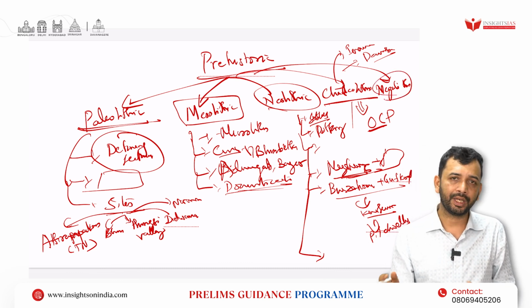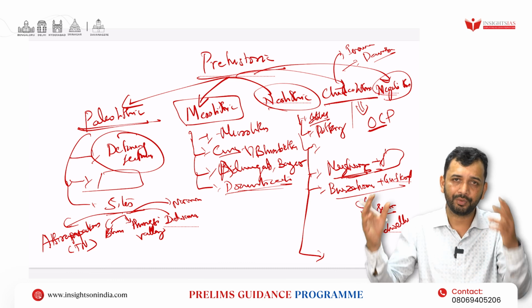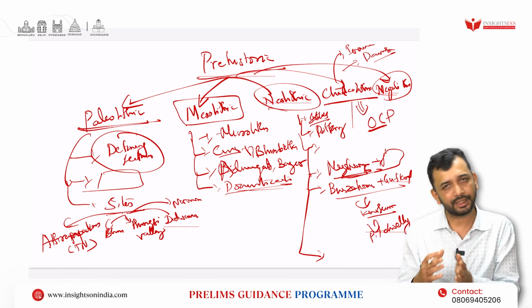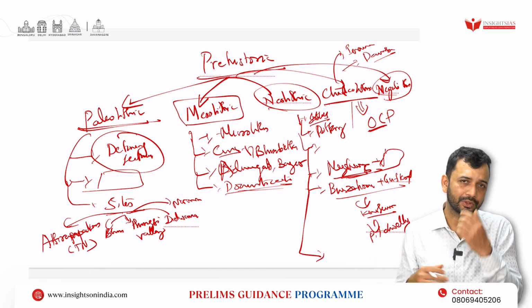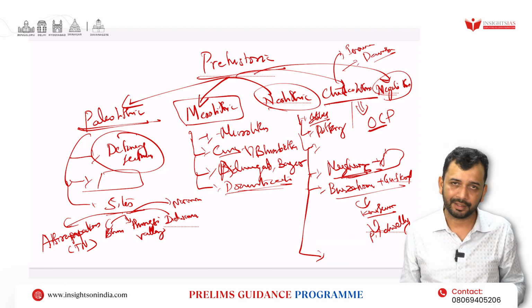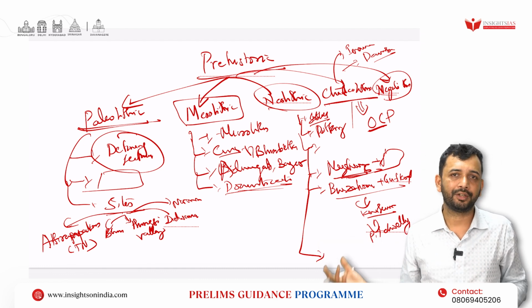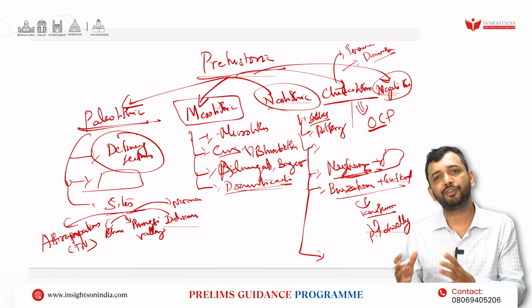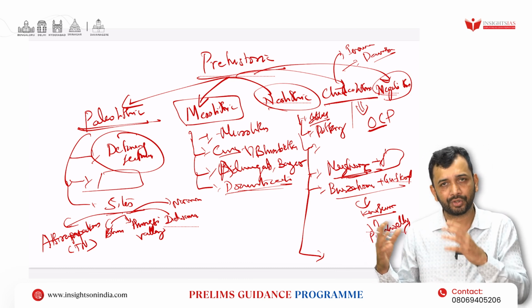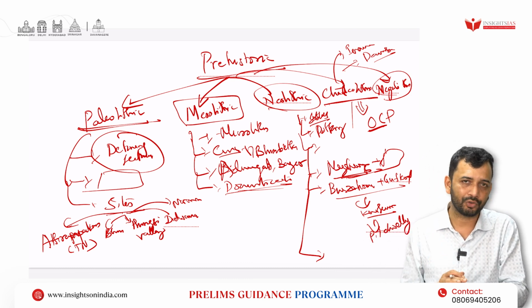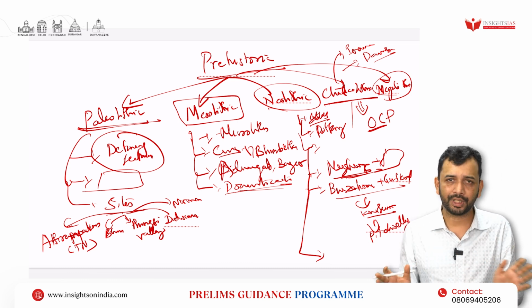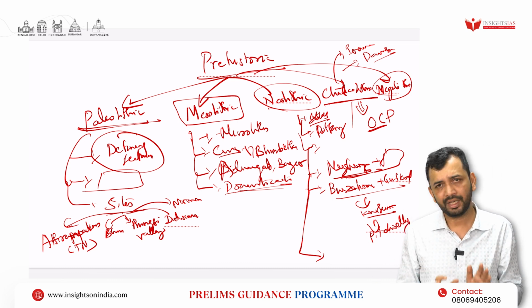Then megalithic, where the burial system has started with keeping the larger stone. Mega means large, and lithic means stone, right? The larger stone. This can be predominantly seen in the southern region, right? So you can have Adichanallur, right? Or let's say Maski, right? All of these places are in Edakkal caves, right? In Kerala, West Bengal, you can also see the megalithic sites. So again, knowing the important sites, that would be more than sufficient.